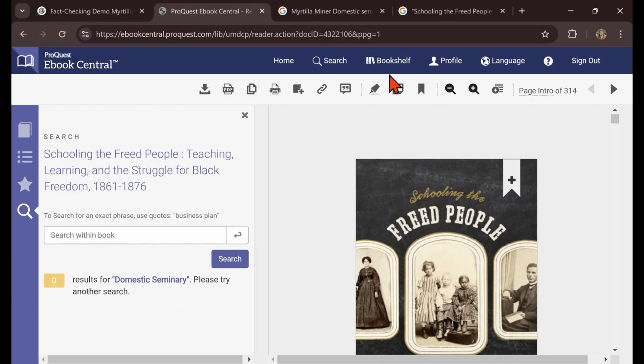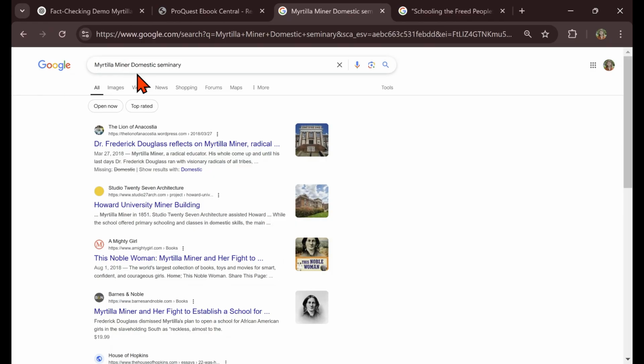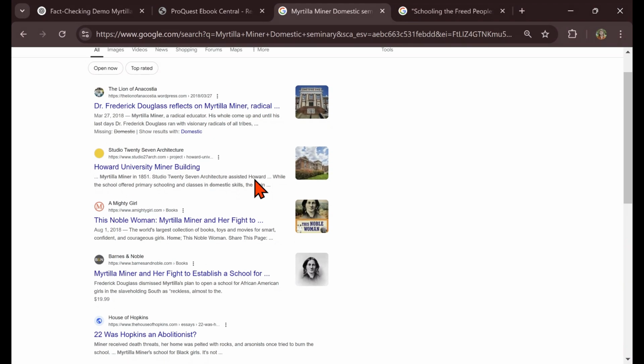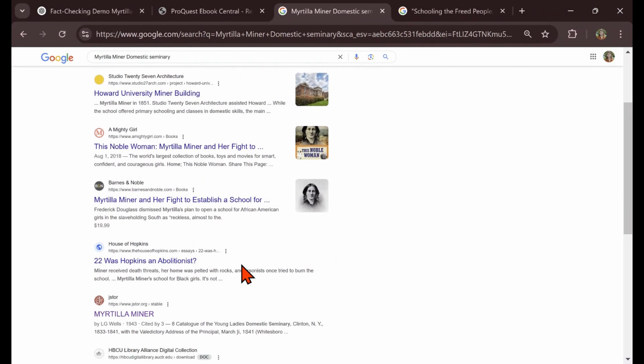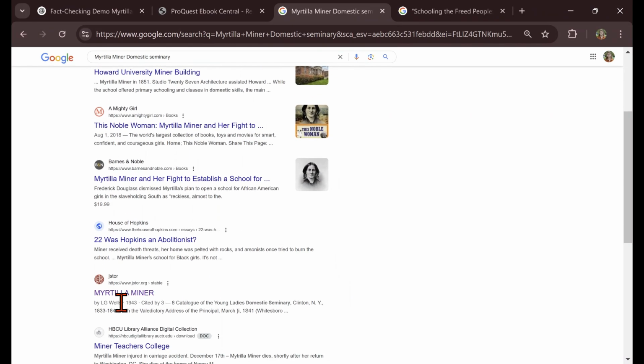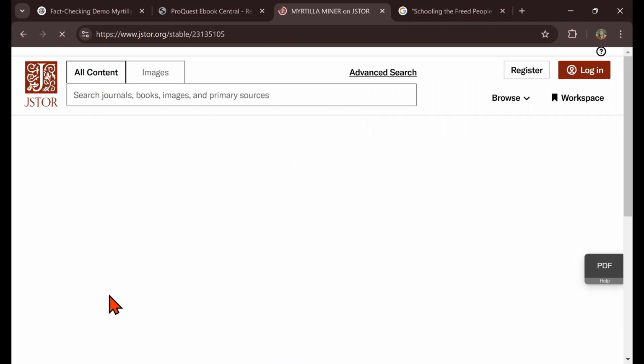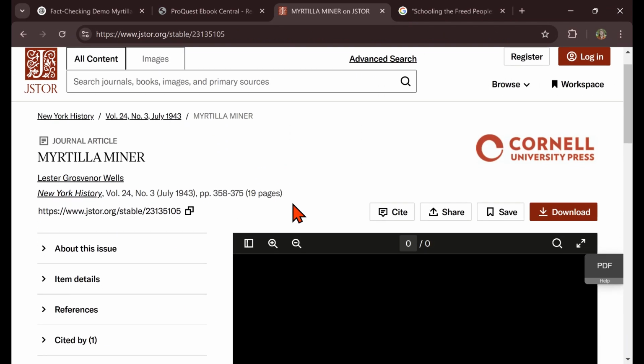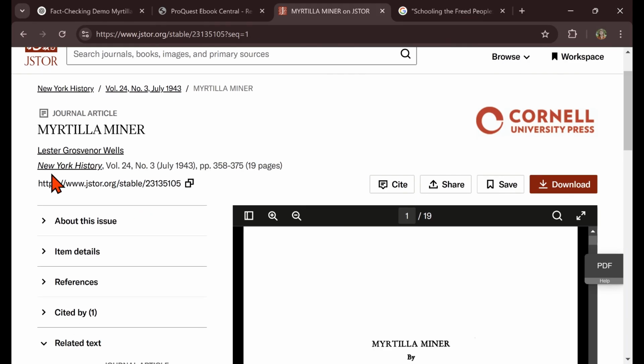So what I'll do is go back to Google, and I'll use the keywords Myrtilla Minor Domestic Seminary. I have it open already for you. And I'll scroll through the results, and the one that catches my eye is JSTOR, which is a database of peer-reviewed articles and books, so it can be trusted. I'll go ahead and click the link, and it looks like I have access to this article. And it's from the journal New York History, a peer-reviewed journal from Cornell University.